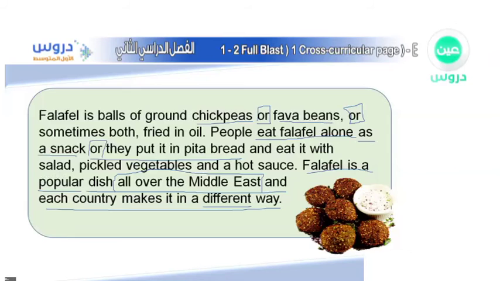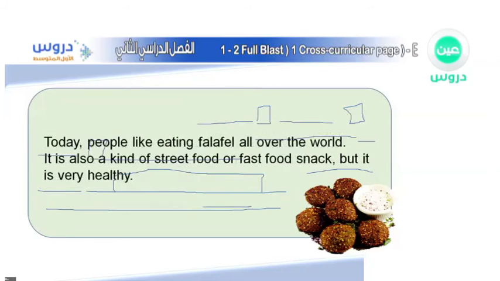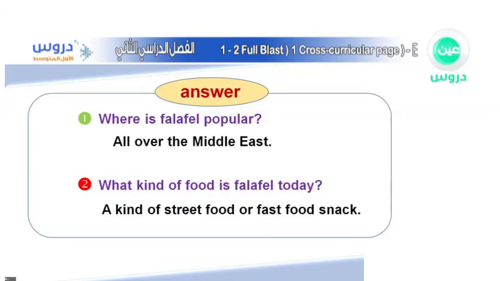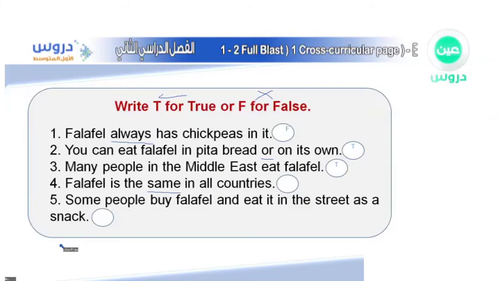So, in that case, what is the answer going to be? Is it going to be true or false? What do you think? Well, that's right. It's going to be false. Why is that? Because each country makes it in a different way. For example, when it's made in Egypt, it is so different from the one made in, let's say, Palestine.